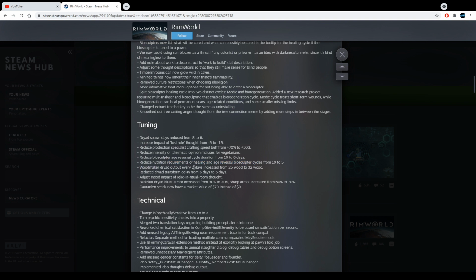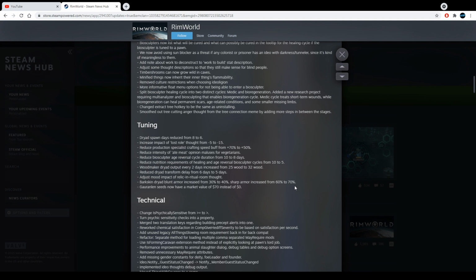Woodmaker Dryad output every 2 days increasing from 25 to 32 wood. Okay, that's good. Why not? Reduce Dryad transformation delay from 6 days to 5 days. Okay, why not? Adjust mood impact of relic in ritual room thought. Okay, why not?